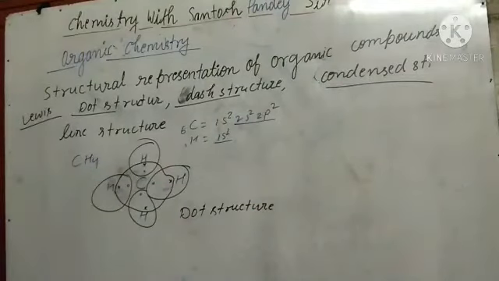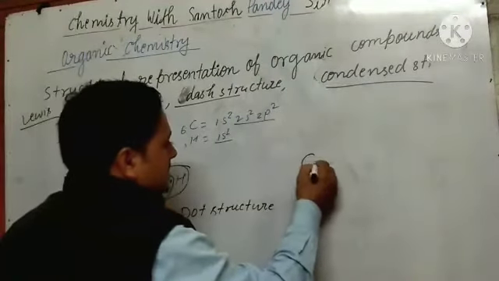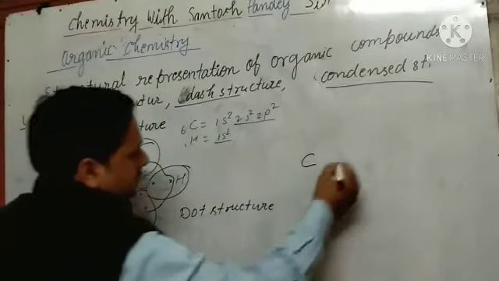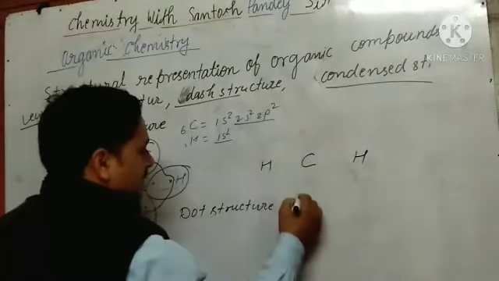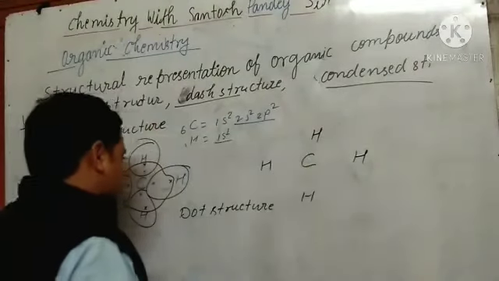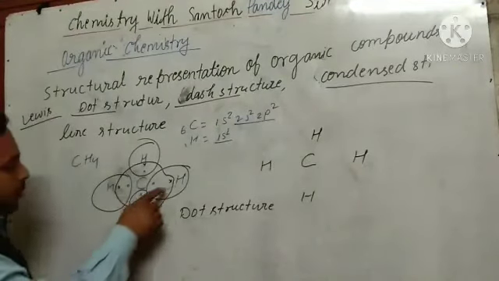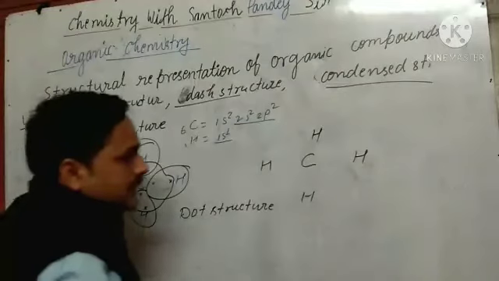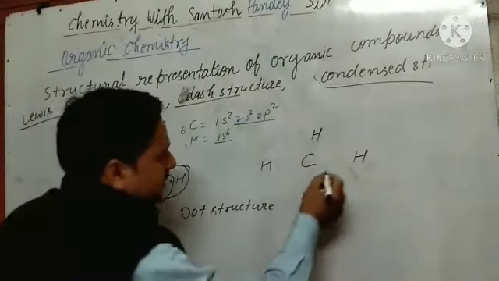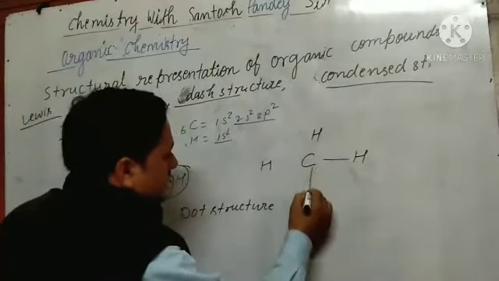Okay, and further here what we have seen: carbon is there, hydrogen is there. In the dash structure we can show one electron given by that and one by the other. So they have each given one electron for sharing, like this, and each has 2 electrons. So the octet of carbon is also completed, and hydrogen also achieves the electronic configuration of the nearest noble gas.